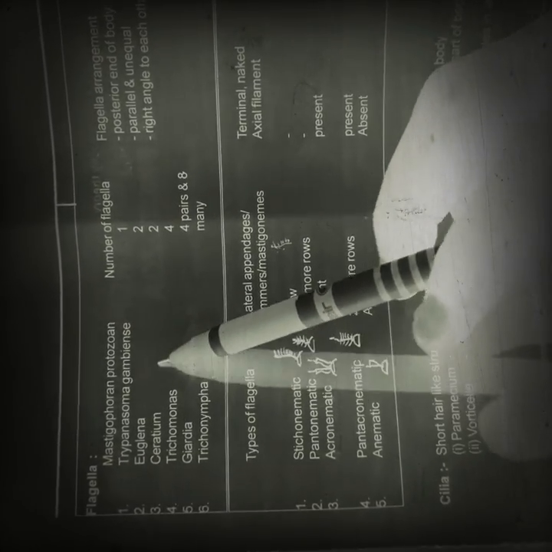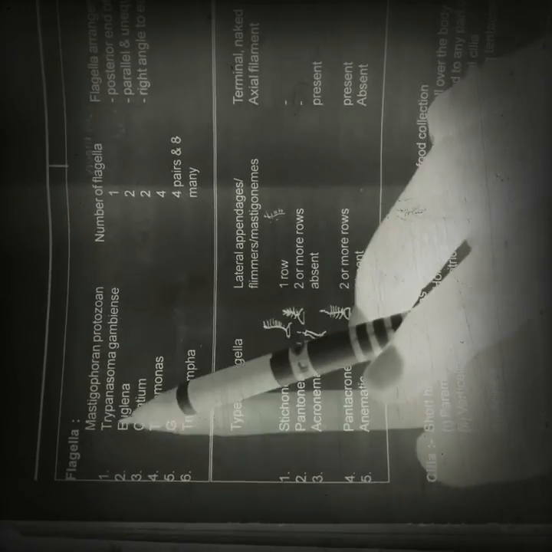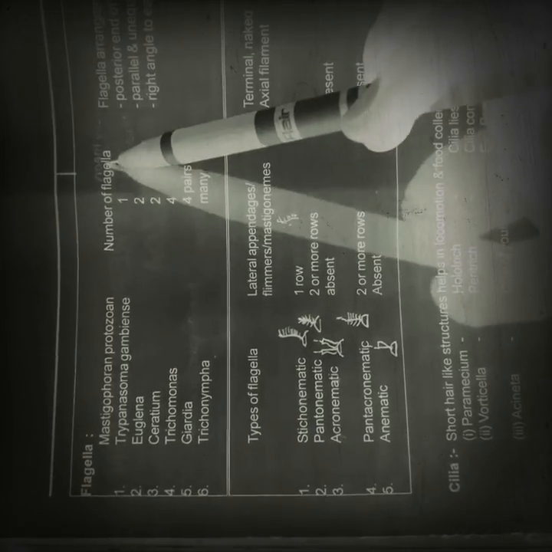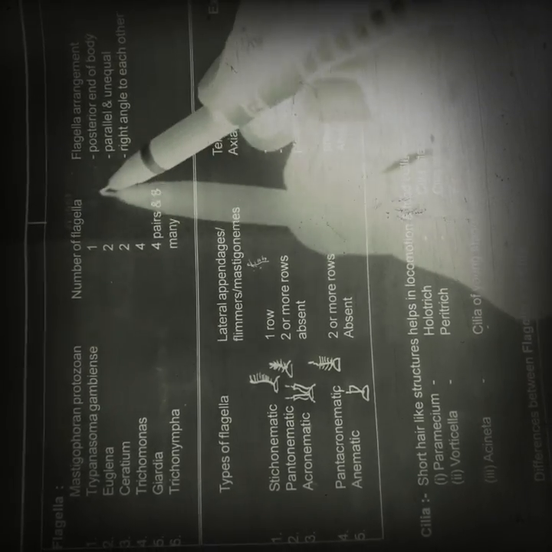First one, Trypanosoma gambiense. We know that sleeping sickness is due to this Trypanosoma gambiense. It is very important, friends, that the number of flagella present in Trypanosoma gambiense is only one. And the flagellar arrangement means the flagellum is present at the posterior end of the body.